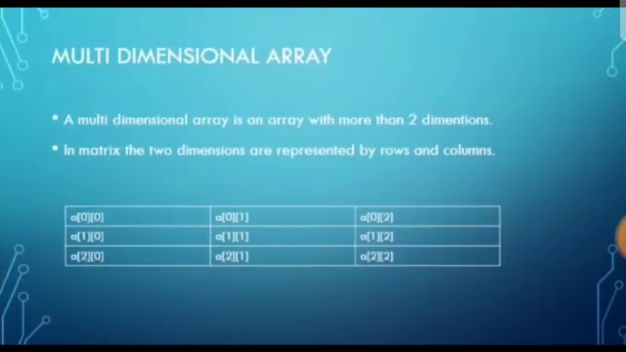Multi-dimensional array. A multi-dimensional array is an array with more than 2 dimensions. In a matrix, the 2 dimensions are represented by rows and columns. The syntax for a multi-dimensional array will be the same as that of a 2D array, but the sizes will be more than 2. So I hope you understood this.